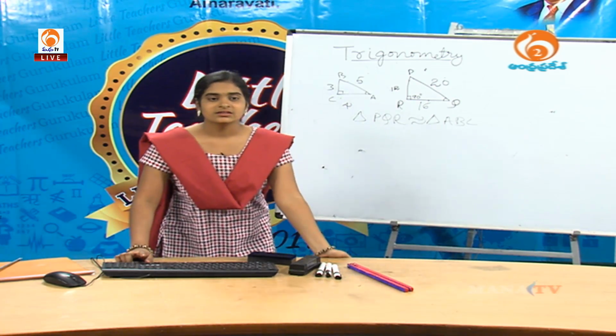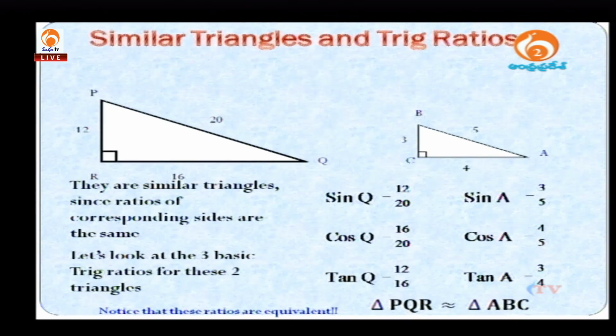See here, there are three triangles given. They are similar triangles since the ratios of corresponding sides are the same. Let's look at the three basic trig ratios for these two triangles. Sin Q equals sin A, cos Q equals cos A, and tan Q equals tan A. So, triangle PQR is similar to triangle ABC.